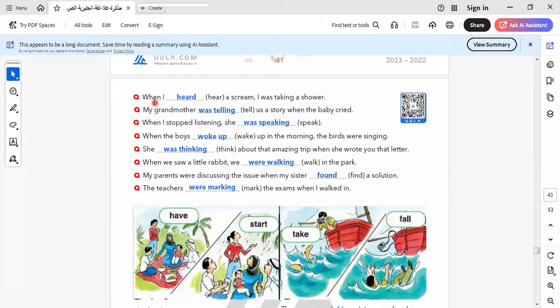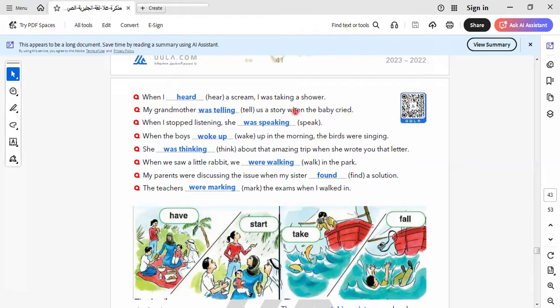Let's go to another exercise here. I answered some of them, and I will leave the rest for you to do by yourself. Here we say, I was taking a shower. So this is the long action. What happened when I was taking a shower? I heard a scream. So here the short action is "heard a scream." My grandmother was telling a story when the baby cried. So here the short action is "the baby cried."